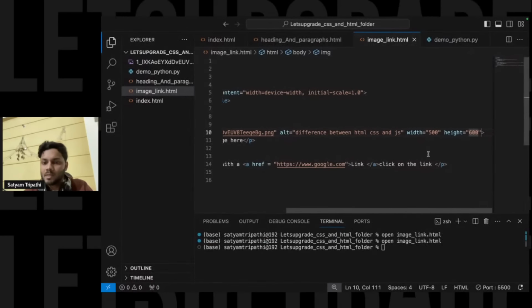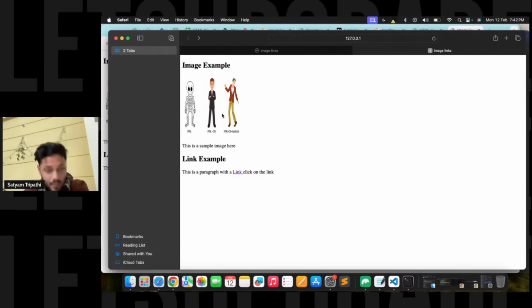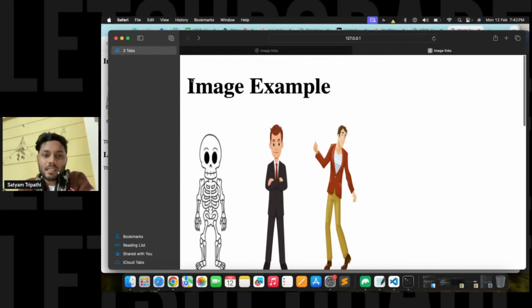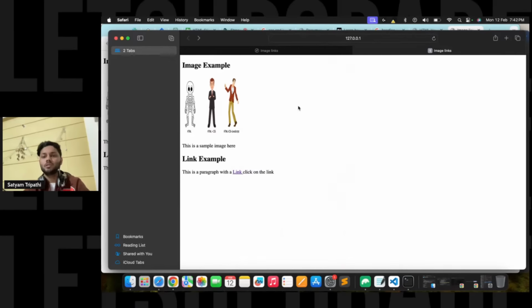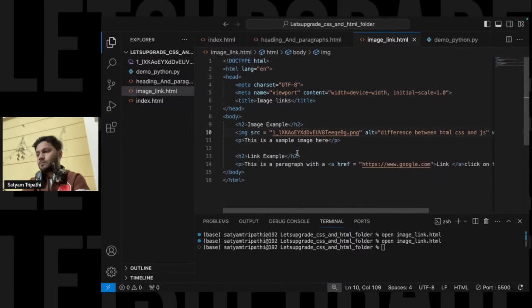Now you can play with these numbers if you want. Let's say you want 200 comma 200 pixels. This image size will be in pixels. In terms of computer vision or web development, we compare things in pixels. By pixels I mean, let's say you have a resolution in your systems, which is calculated in pixels only. So over here we are comparing things by pixels. This is how you can use images and links. I hope you guys are clear till now.